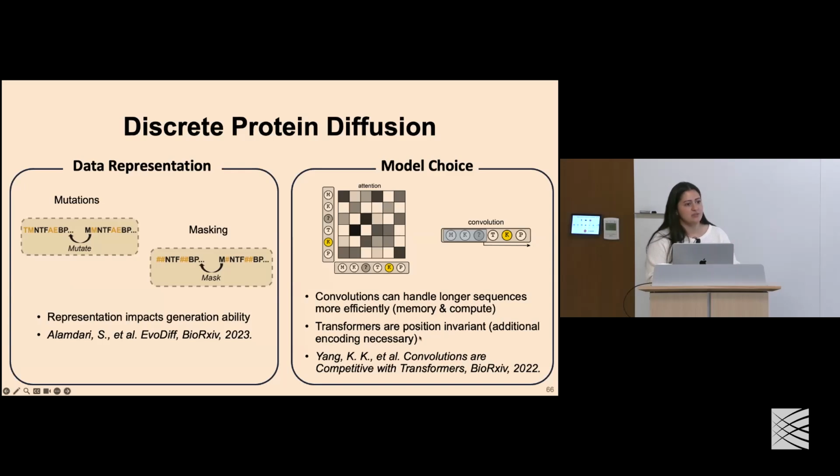So you need to provide some additional encoding telling the model at what residue each amino acid is at in the sequence. And Kevin Yang, who's in the audience, has a nice paper outlining the trade-offs between the two, showing that convolutions are actually a fair model to use in this case.